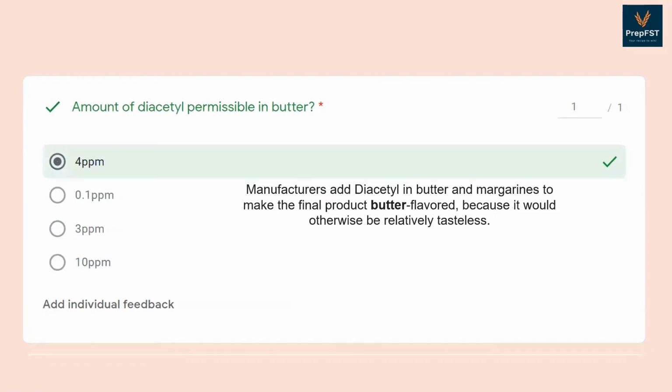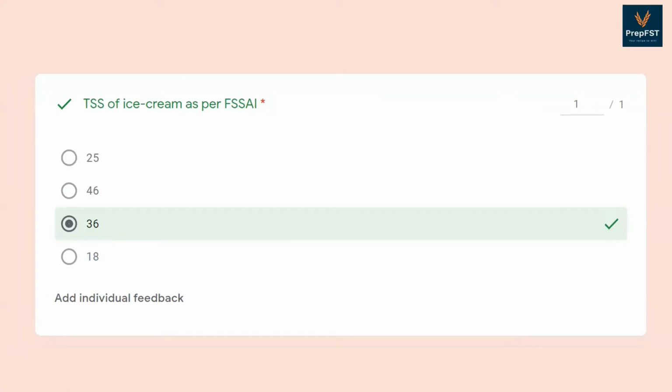Coming to the next question, amount of diacetyl permissible in butter. We all know diacetyl is a flavor compound. So manufacturers add diacetyl in butter and margarines to make the final product more flavored because otherwise all these products are relatively tasteless. So as per FSSAI, 4 ppm is the permissible amount of diacetyl allowed.